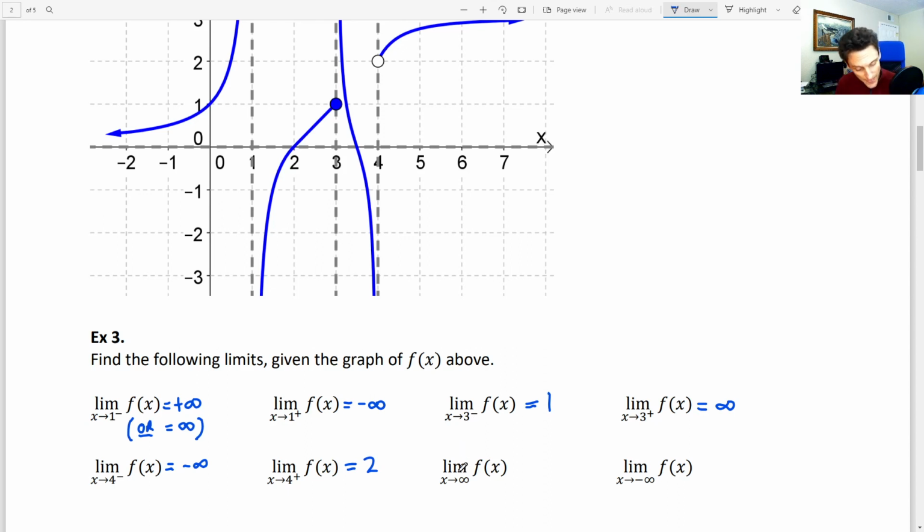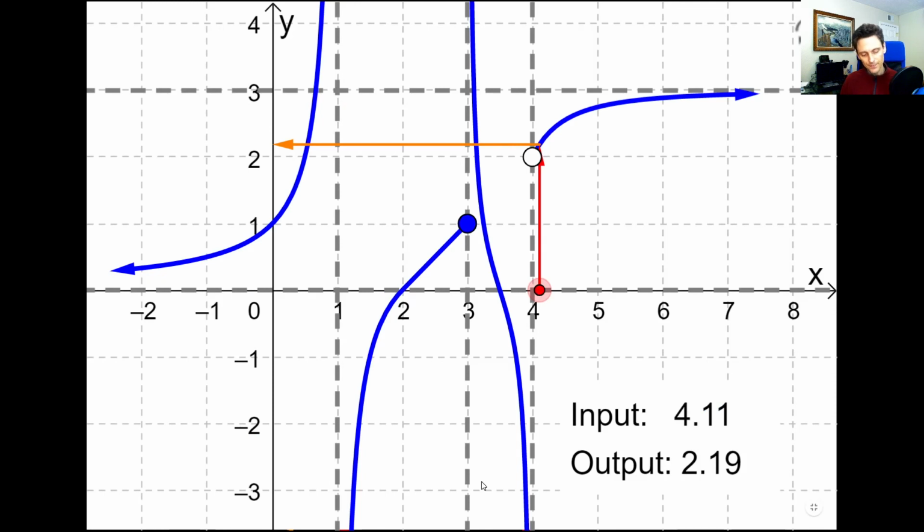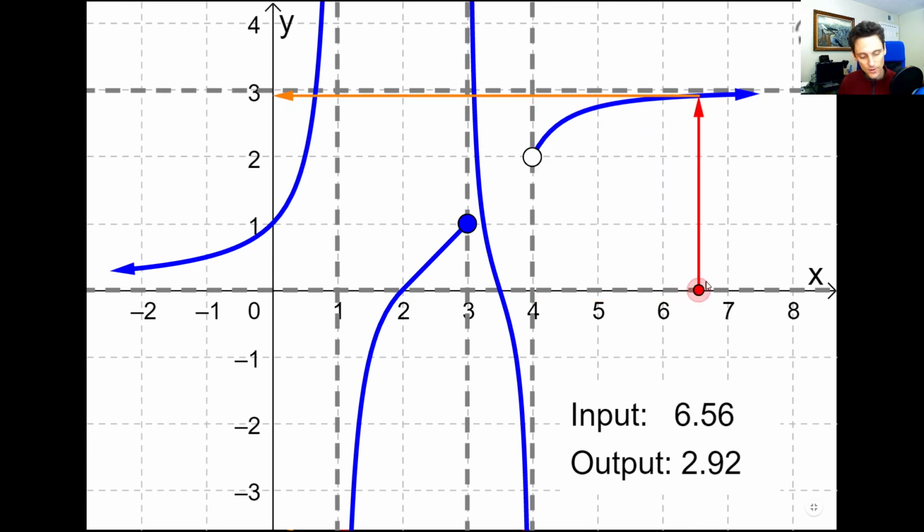All right, now here's something new. The limit as x approaches infinity. Okay, so now it's not that the y values are going to infinity, it's that now the inputs are going to infinity. The x values are going to infinity. So what is that going to look like on the graph? What do you think, how can you describe x approaching infinity? Well, if you said something like this dot is moving to the right, or your inputs are moving to the right, getting bigger and bigger and bigger, then that would be correct. That's basically the idea. If x is going to infinity, that means it's going 1, 2, 3, 4, 5, 6, 7, 8. It's going to the right.